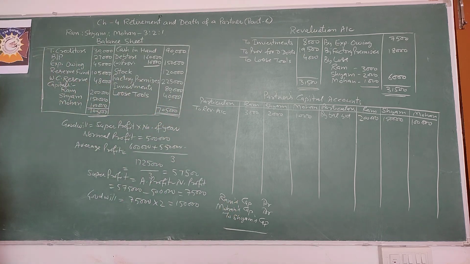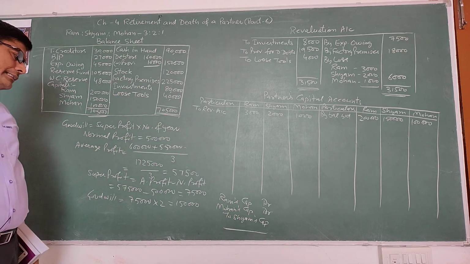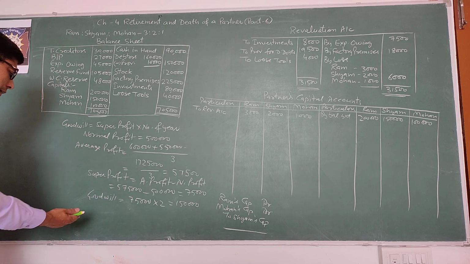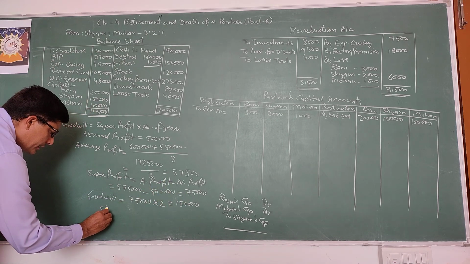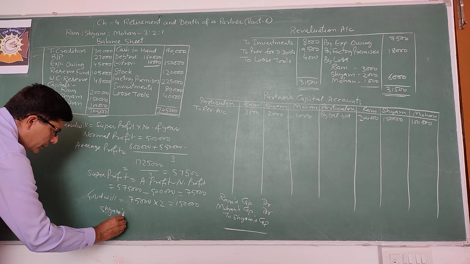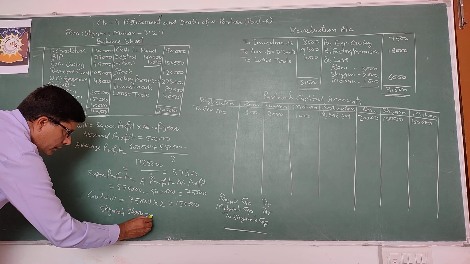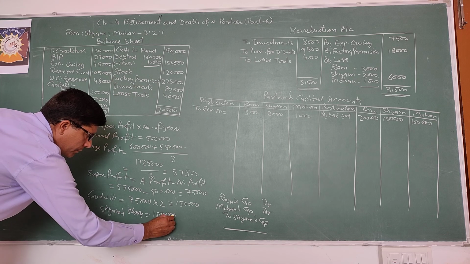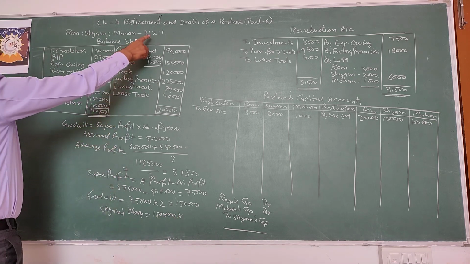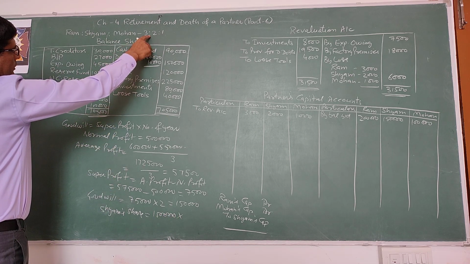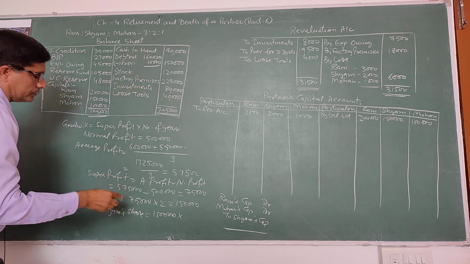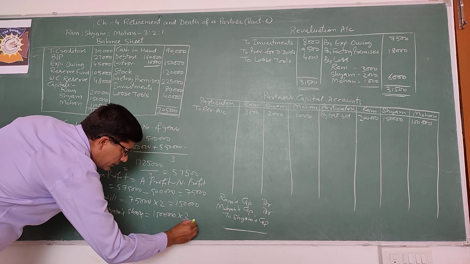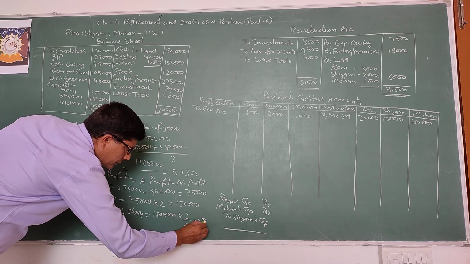Syam's capital account will be credited by his share in goodwill. Goodwill is 1,50,000. Calculate Syam's share: 1,50,000 into 2/6. Old ratio is 3:1, so Syam's share is 2/6, that is 1/3, which will be 50,000.